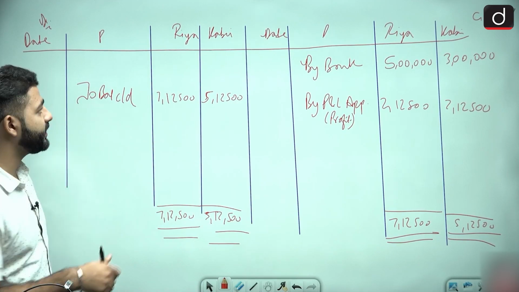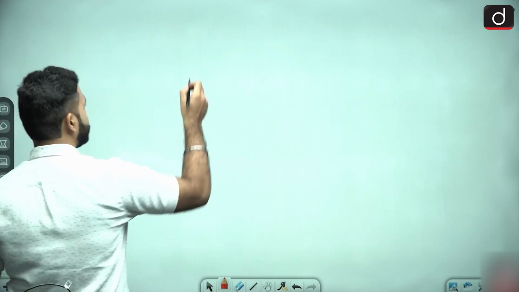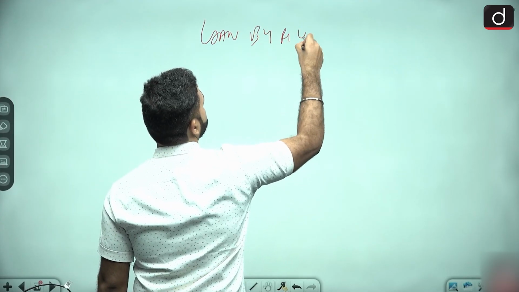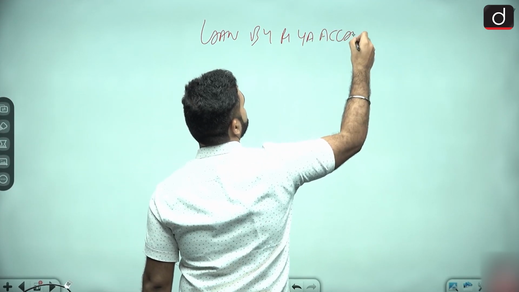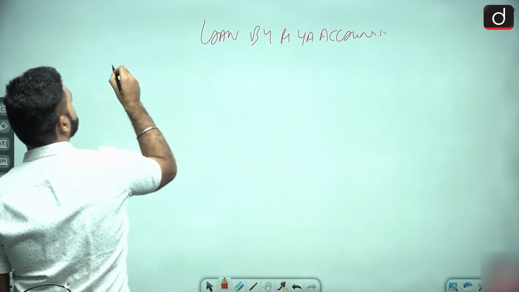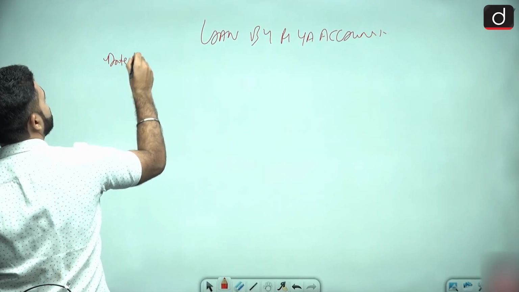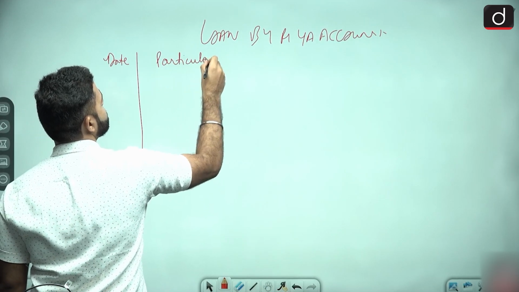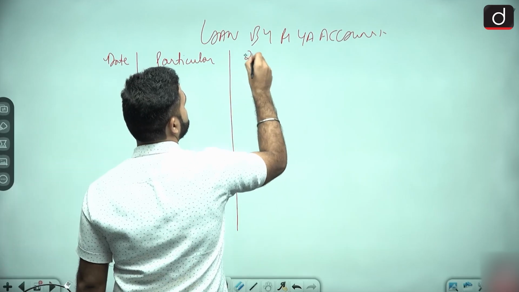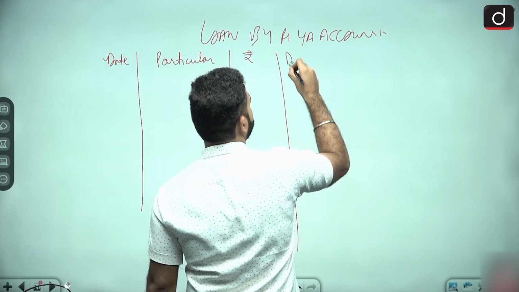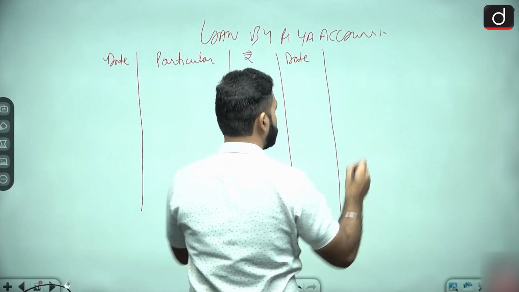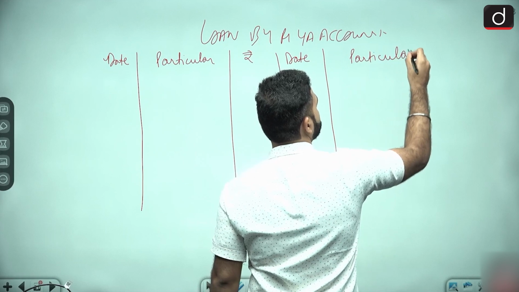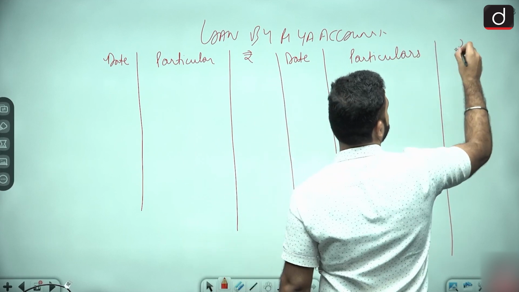Okay. So next is the loan by Ria account. Just let me write it. Loan by Ria account. Right? Date, particulars, rupees, date, particulars, rupees.